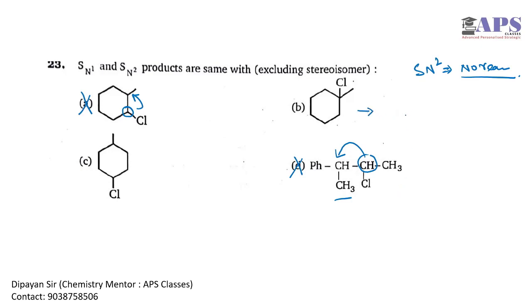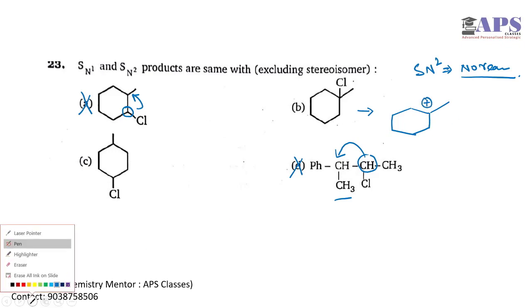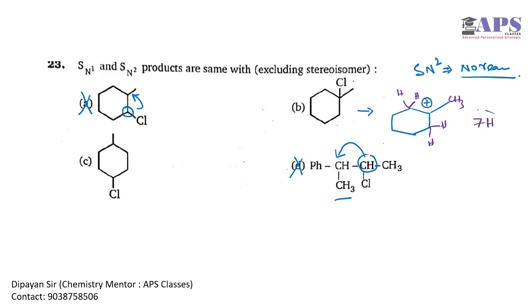Now if we see option B, it will give a very highly stabilized carbocation. This carbocation is highly stabilized because 3, 5, 7 hyperconjugations are present, a total of 7 hyperconjugative hydrogens. For this reason it will undergo only SN1 reaction.